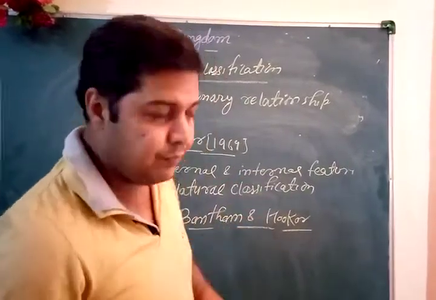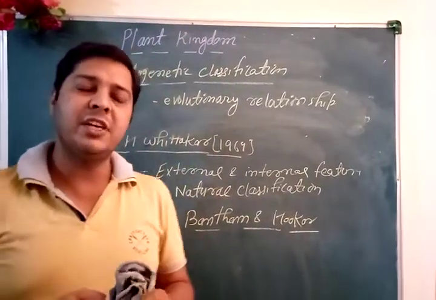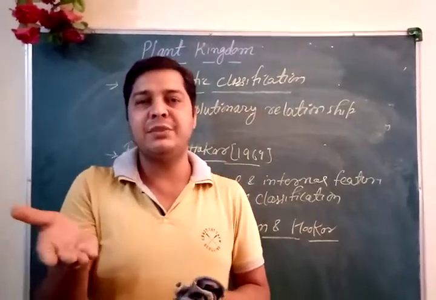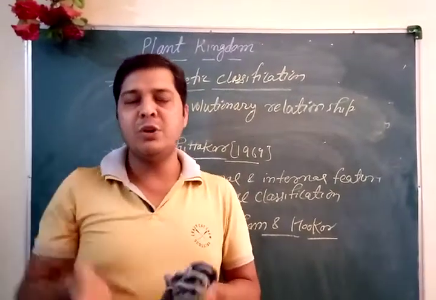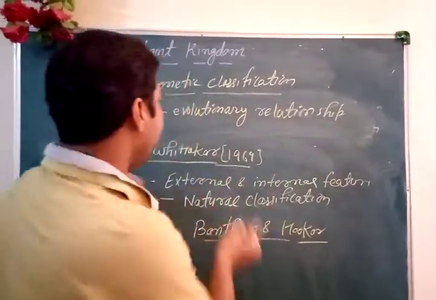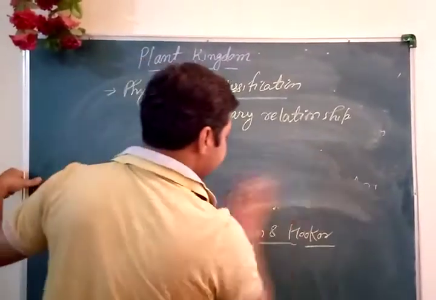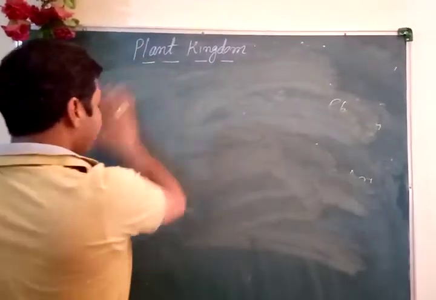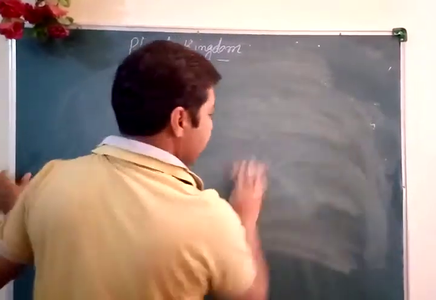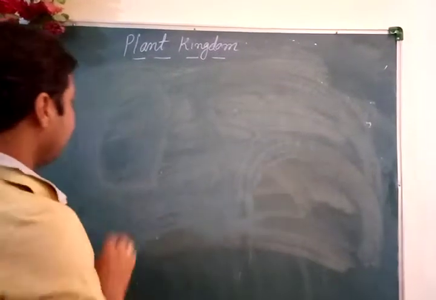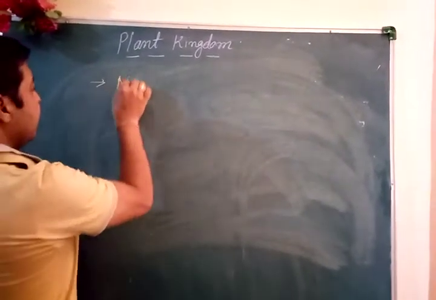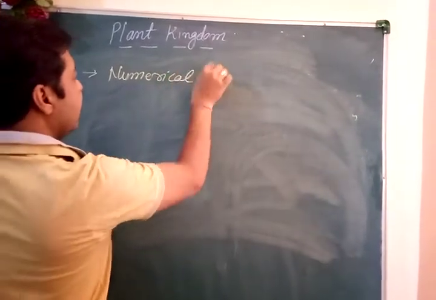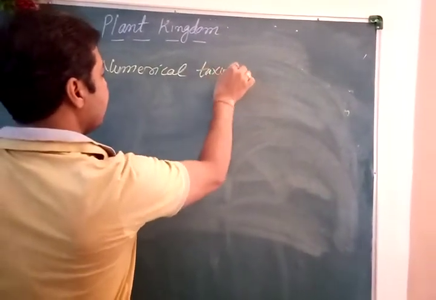Now coming to, we have already studied about the taxon. The different levels of the hierarchical classification are called taxon, and the plural, what do we say, taxa. With that concept, different kinds of taxonomy are also defined. The first was numerical taxonomy.